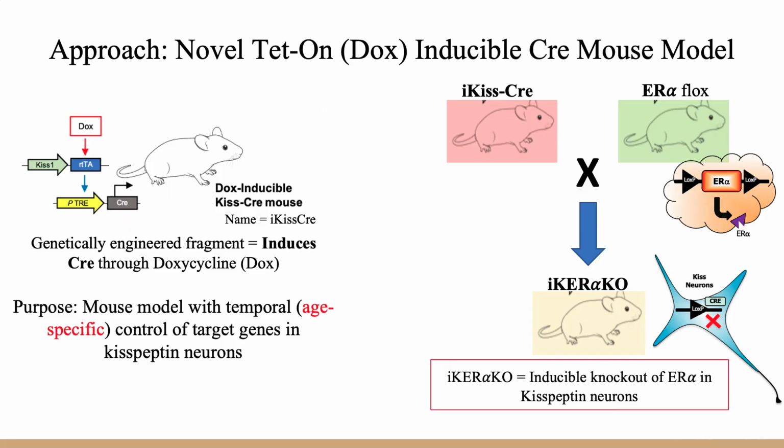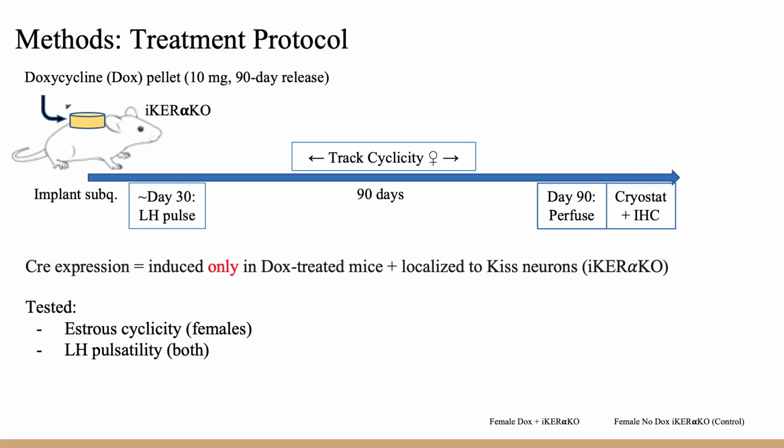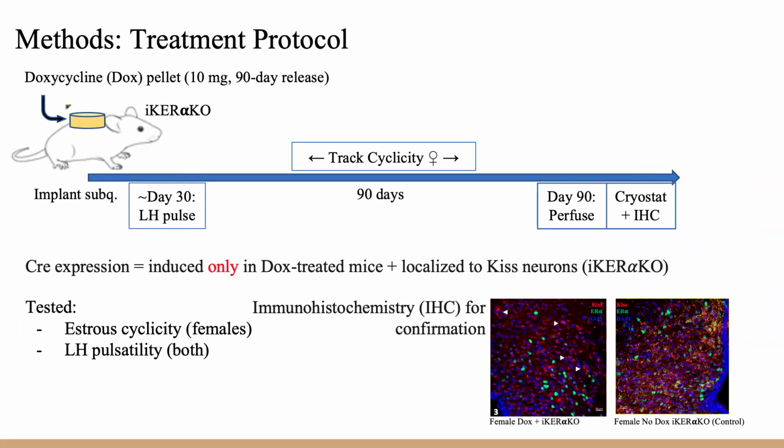This transgenic mouse model allows us to target genes in a temporal manner. With this mouse, which we call the iKirko mouse, we can knock out ER alpha in kisspeptin cells when mice are treated with tetracycline or its analogs. For our treatment protocol, iKirko mice were subcutaneously implanted with a doxycycline pellet, inducing Cre expression in kisspeptin neurons. To confirm KISS neurons have no expression of ER alpha, we use fluorescent immunohistochemistry in the hypothalamus. White arrows show the lack of ER alpha in KISS cells.